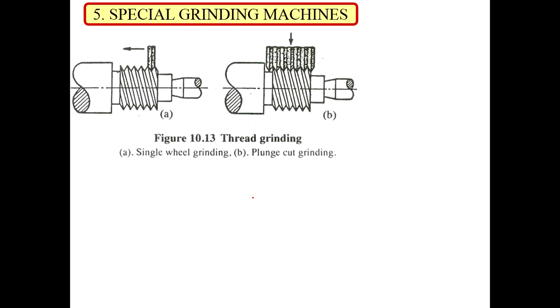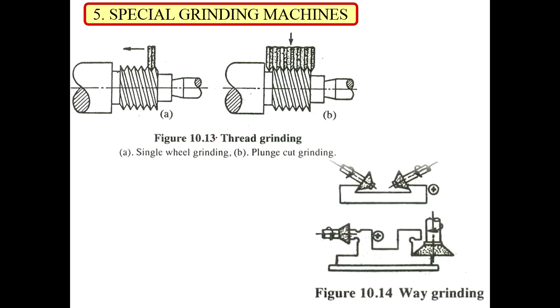Then we also have special types of grinding machines. The first one is the thread grinding machine. External threads can be ground with the help of this profile grinder. The profile of the grinding wheel will match the profile of the threads, and we can grind threads very easily with this grinder. It is a special type of grinder used for thread grinding.